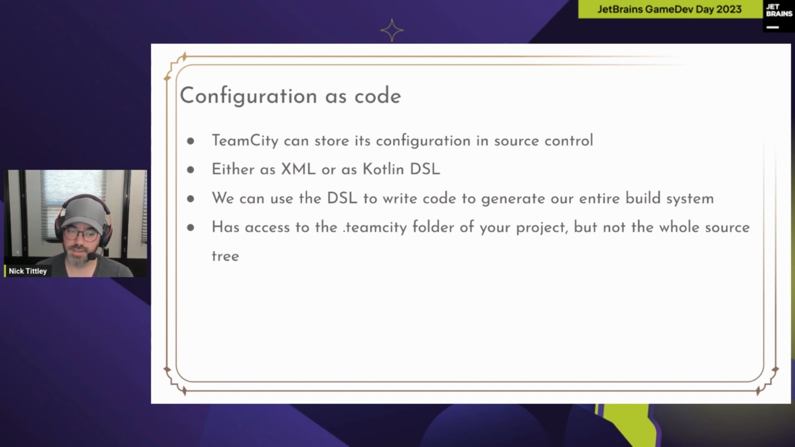You can either store it as an XML document or as Kotlin DSL. I like XML as much as the next person, but I much prefer a programming language, and that's what the Kotlin DSL is. So we can write code with Kotlin DSL to generate our entire build system programmatically at evaluation time. The way we do that is we create a .teamcity folder at the root of our project, and that's where we're going to put all the DSL stuff. That has special treatment from TeamCity, gets read and gets executed.